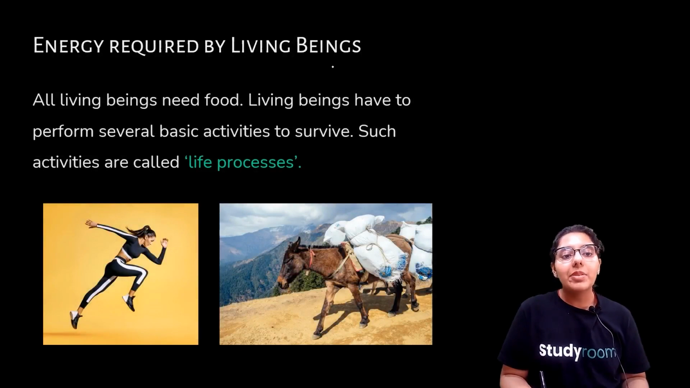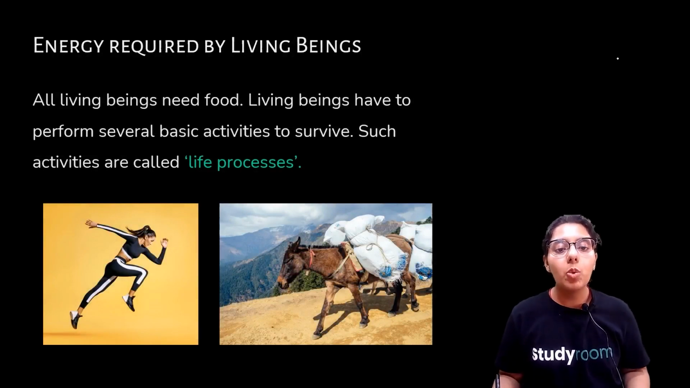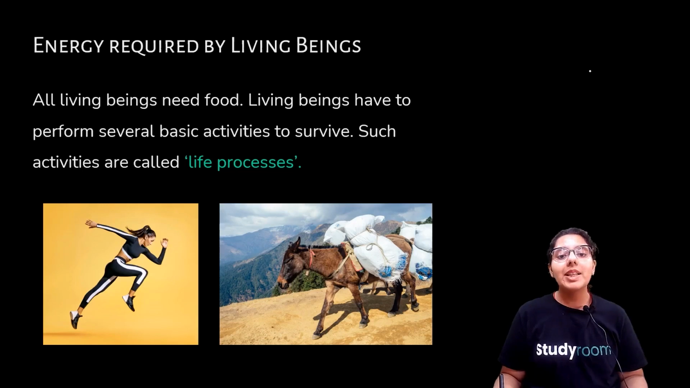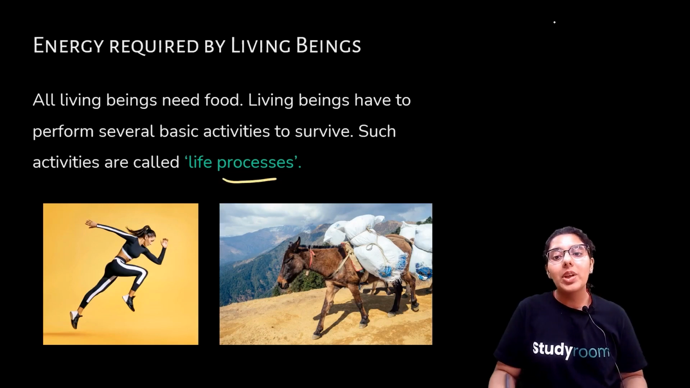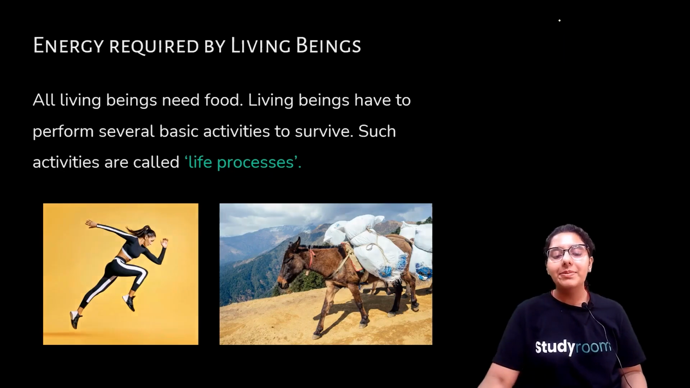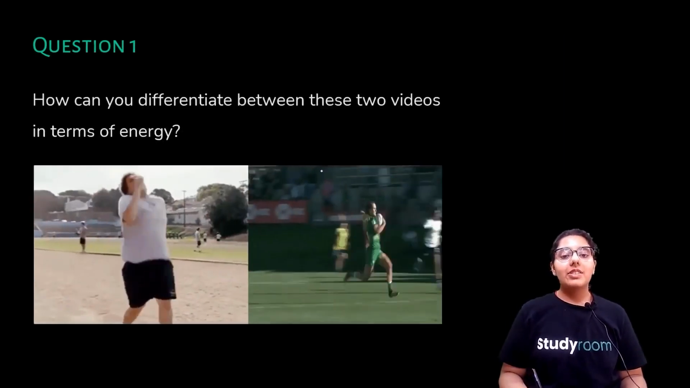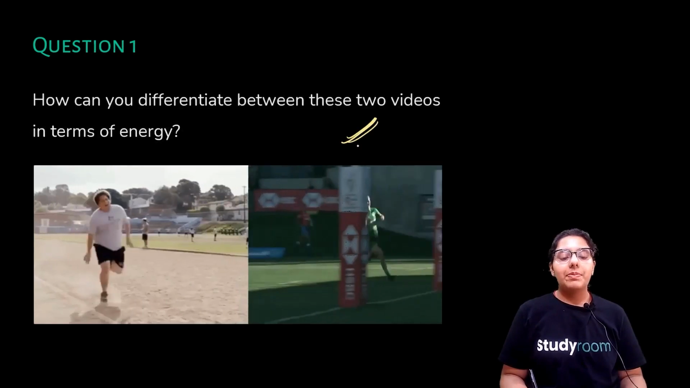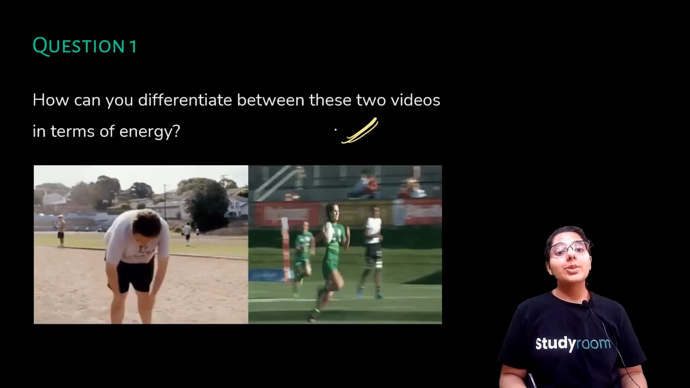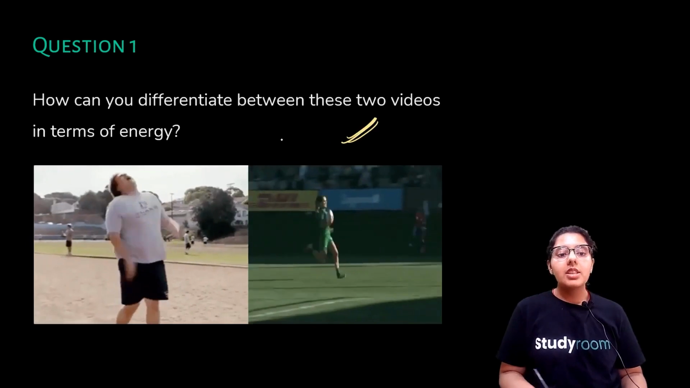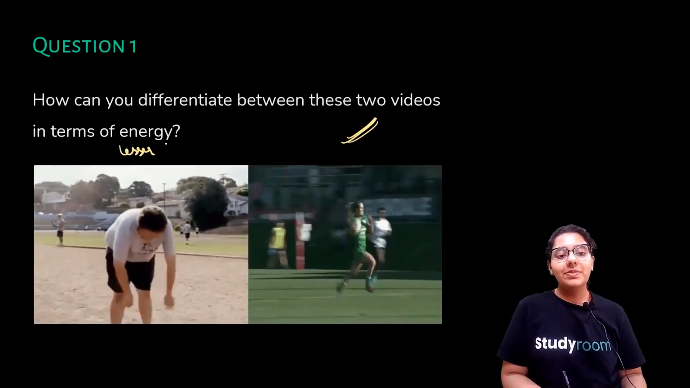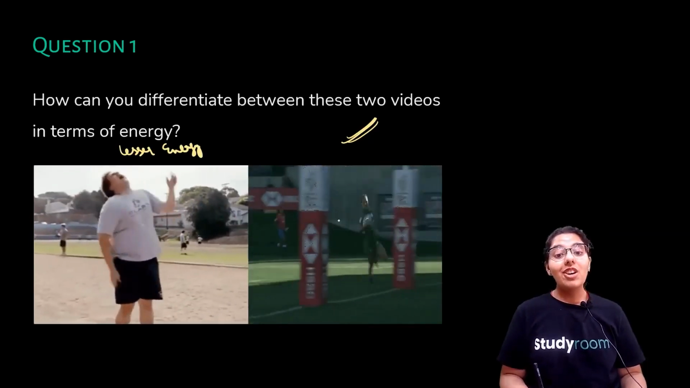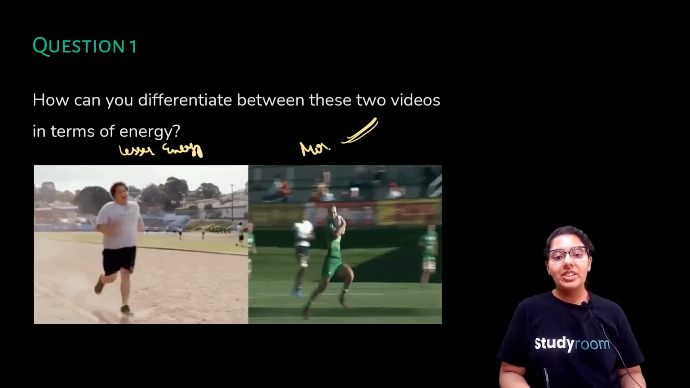Energy required by living beings. All living beings need food. Living beings have to perform several basic activities to survive. Such activities are called life processes. So we need energy to perform the life processes. Let's see this together. How can you differentiate between these two videos in terms of energy? Simply, this person looks so tired, right? So he has lesser energy and she is full of energy, very energetic, more energy, right?